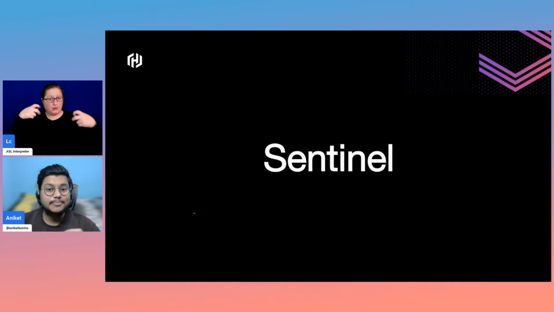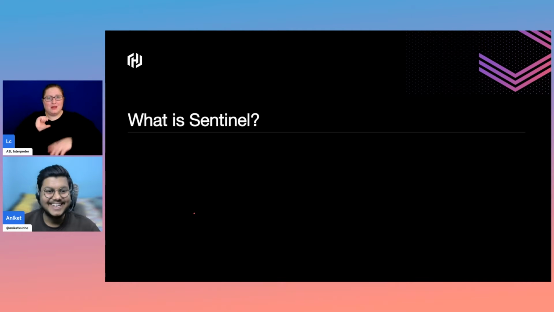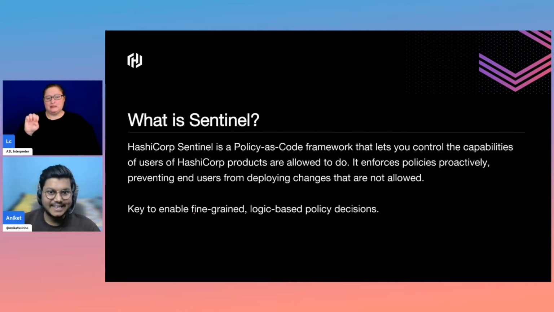And what's better than HashiCorp Sentinel to implement policy as code? So let's talk a bit about Sentinel also. So Sentinel, or HashiCorp Sentinel, is a policy as code framework. Okay, so it's basically a framework, a tool which helps you to implement policy as code in your HashiCorp tools.